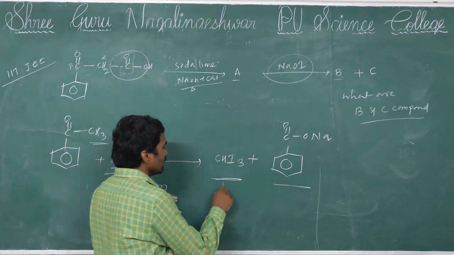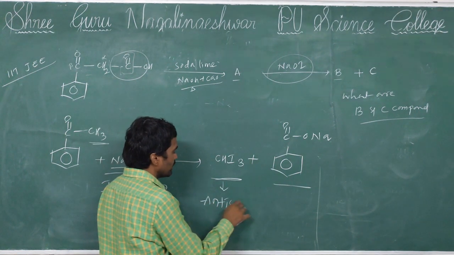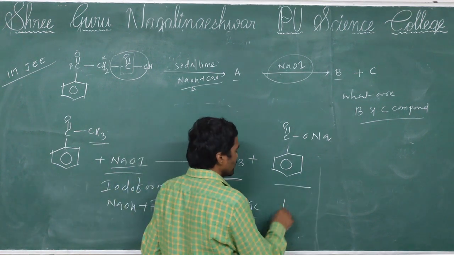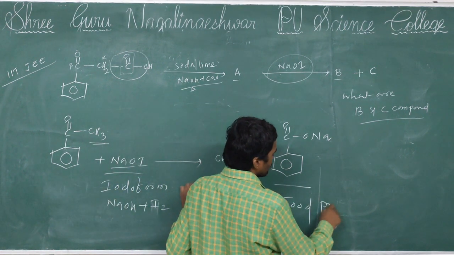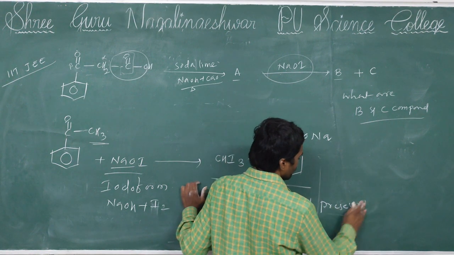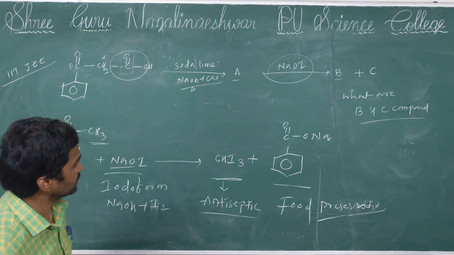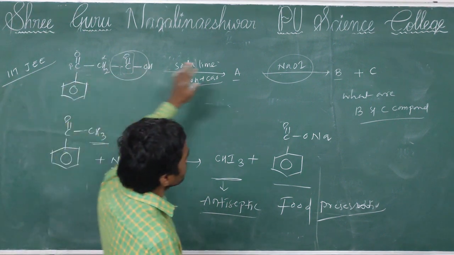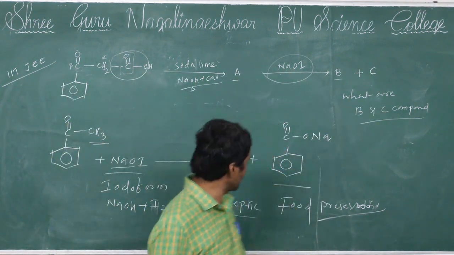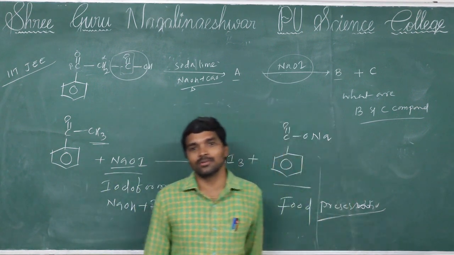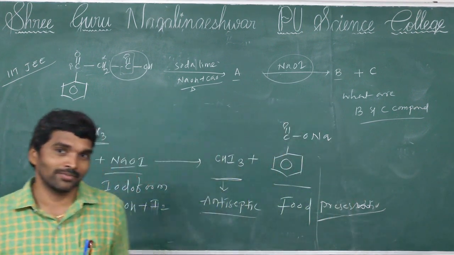So these are very important compounds. Iodoform is an antiseptic compound. Next, sodium benzoate is a food preservative. So for the IIT JEE question, they are asking what are B and C. One is an antiseptic, another one is a food preservative. Maybe they will ask the question like this also.